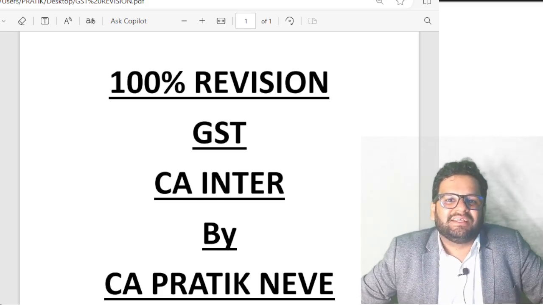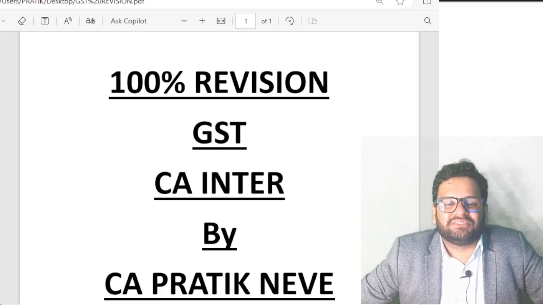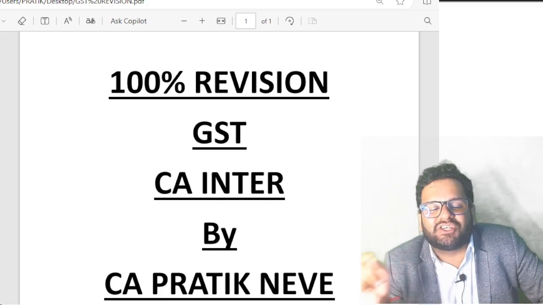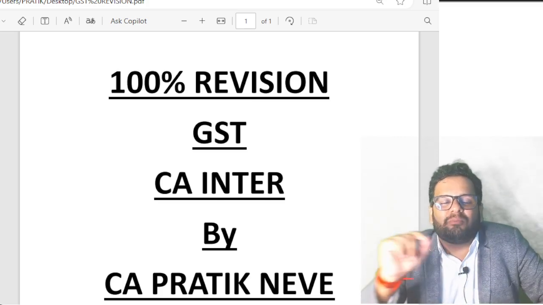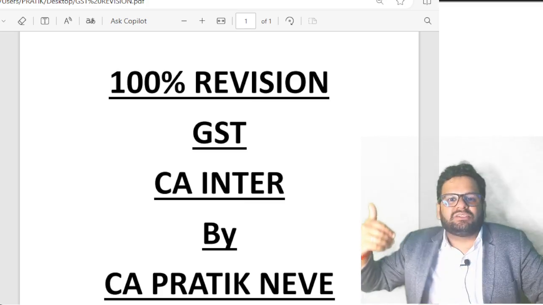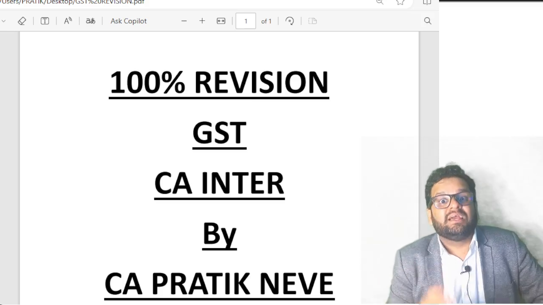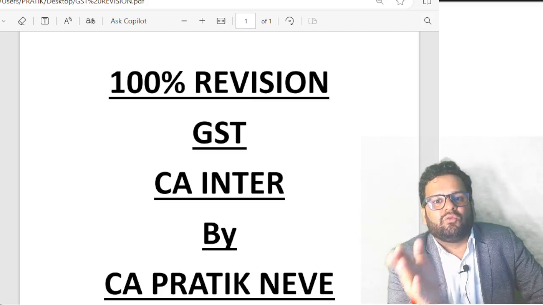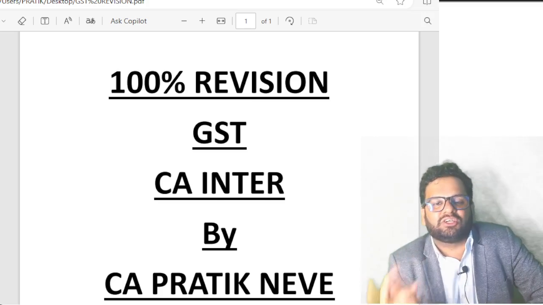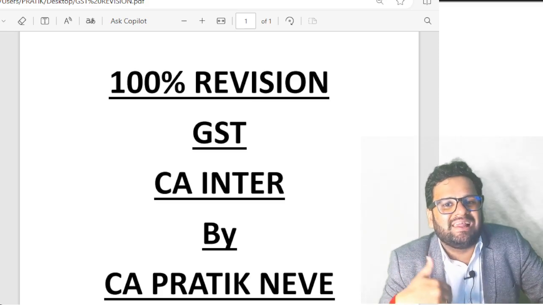Wonderful. Then, guys, 17.4: apportionment in case of banks and financial institutions. This is optional for banks or financial institutions. So they may follow 17.2 or they may come to 17.4. If they come to 17.4, what do they have to do? Whatever is the eligible ITC, they have to avail 50% of that and 50% shall lapse.